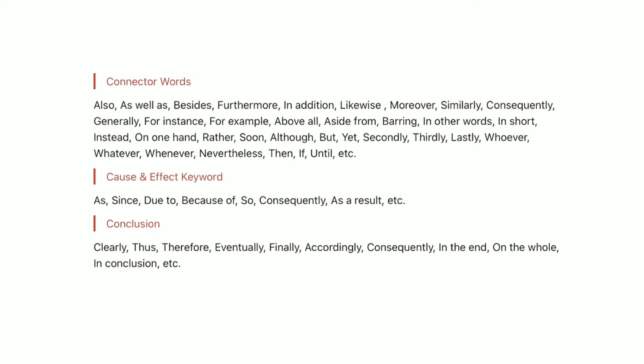The first thing is read the sentences carefully. The second thing that you have to follow is try to find out an introductory statement. Then after that you need to find out the sentence which gives you more information on the introductory statement. Then you need to find out connector words. You need to find out transition words. You need to find out different things like this, and then you need to find out a concluding word or a concluding sentence. So that is how you go about the whole flow. And yeah, that's it.